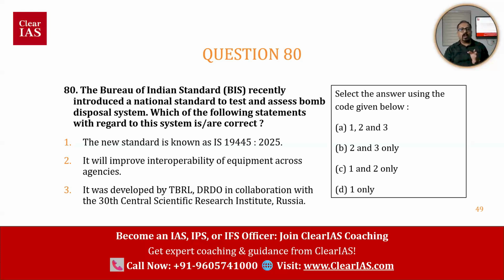Also, if you regularly refer to the ClearIAS study materials, for example, before prelims, we released a PDF of current affairs, 100 topics, the most important topics relevant for prelims. We released only 100 topics as a capsule. From those 100 topics, many questions came from science and technology. In the last class we also discussed the IN-SPACe program, that is about the privatization, right?